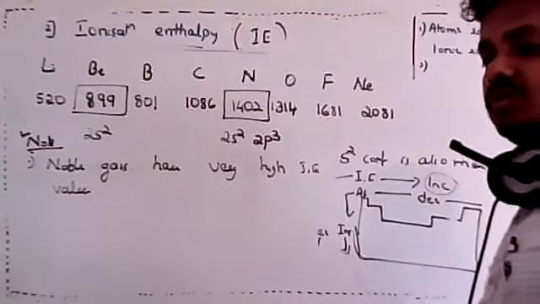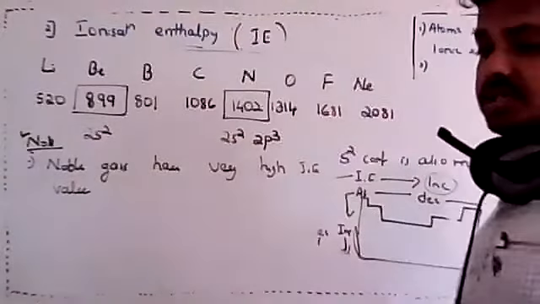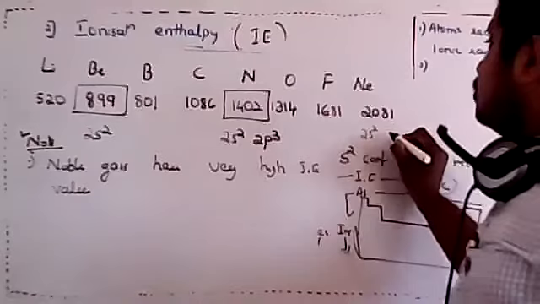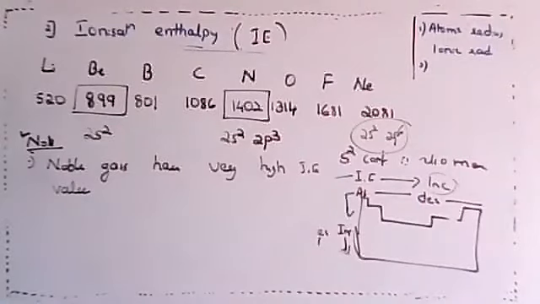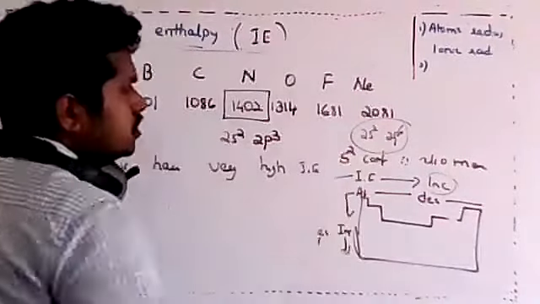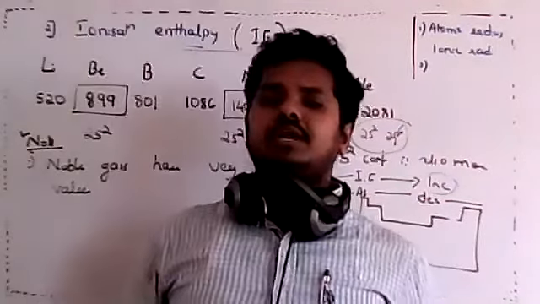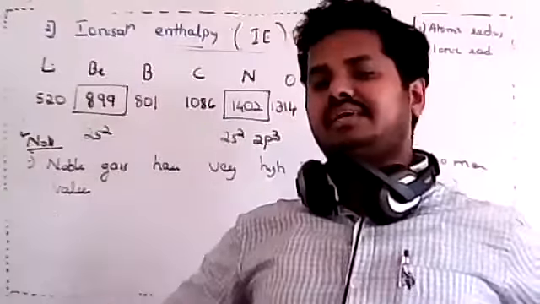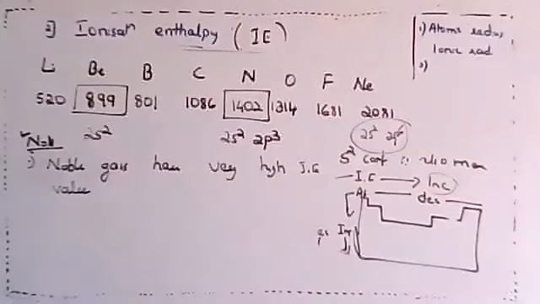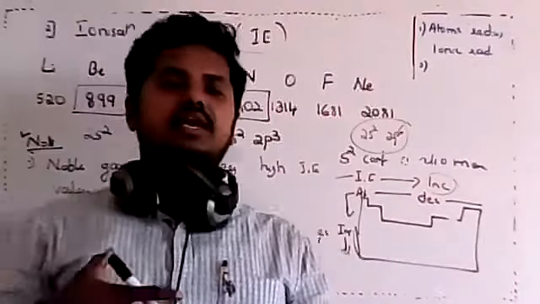Yes, Shilpa, it is stable because of what configuration? It is because of the completely filled configuration of 2s2 2p6. Got it? Yes, octet. It is because of the completely filled octet configuration, you write it. Because of the completely filled 2s2 2p6 or octet configuration, it becomes highly stable. And I told you, whenever it becomes stable, it is very difficult to take away the electron. So dear students, is that clear now? This is the material related to ionization enthalpy. If this is clear, I can go for the next concept.